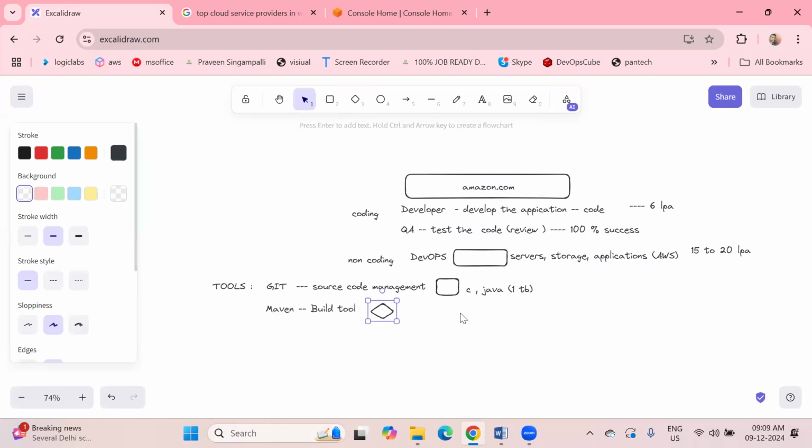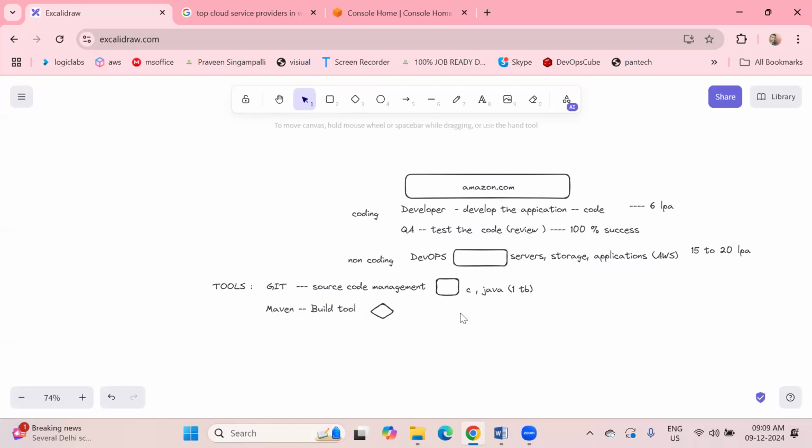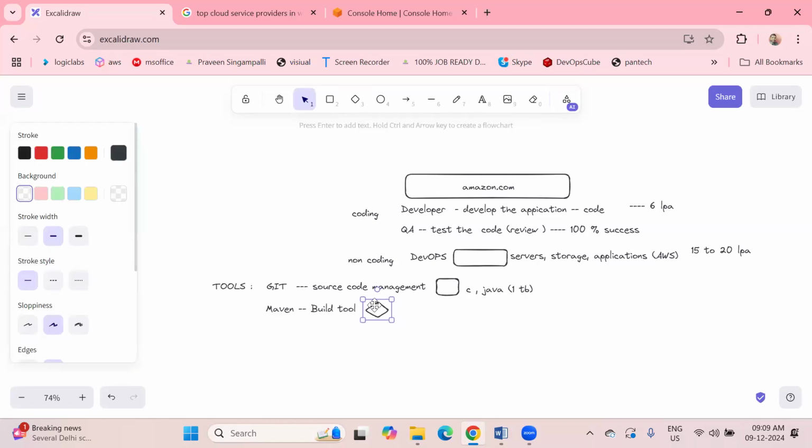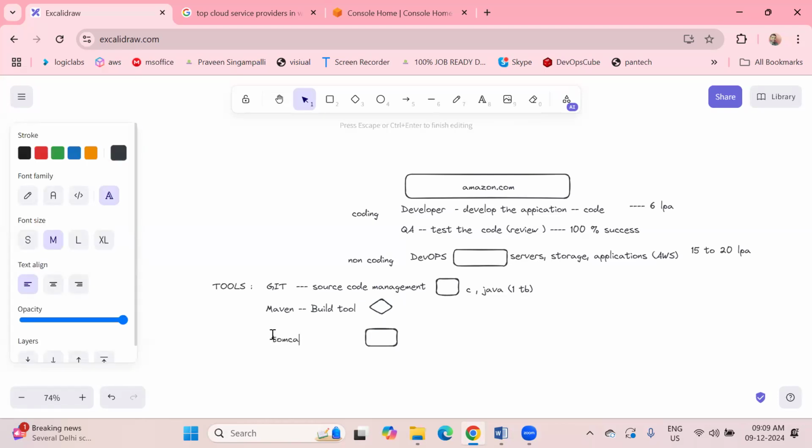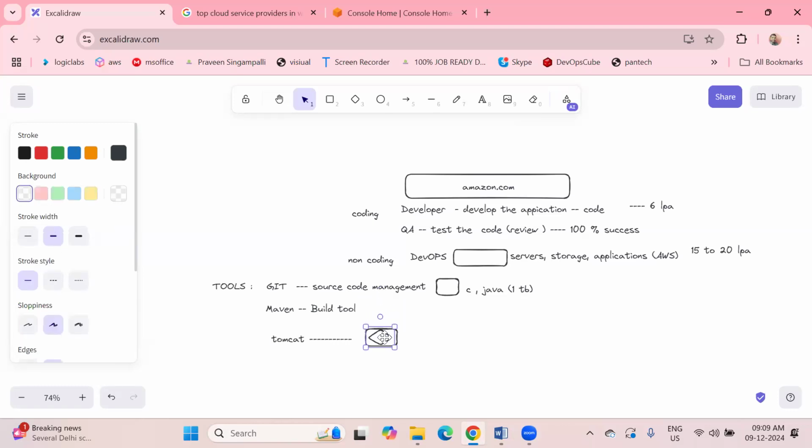This artifact is nothing but, suppose in your mobile you have a Play Store. In that Play Store, you have thousands of applications. With the help of Maven, they have built those kinds of artifacts. If you install, what happens? It gets deployed into your phone. Similarly here also, if you have this kind of artifact, then only you can deploy into Apache Tomcat. In Tomcat, you are going to deploy. So at that time, we will get the final output.